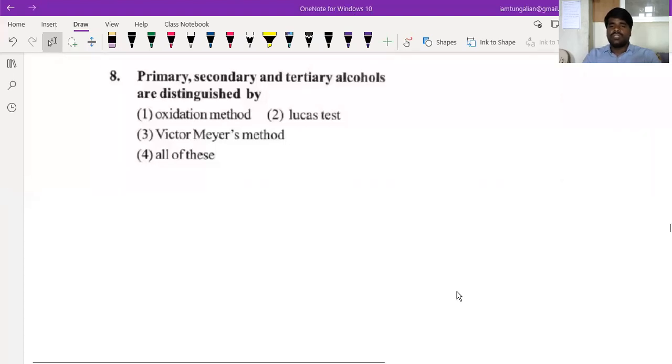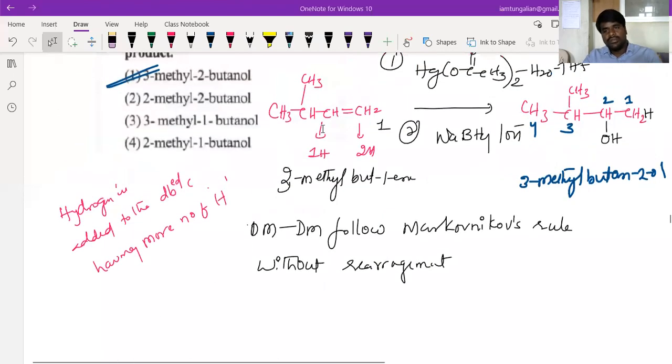Beta, is that clear? I opened the chat box. You can comment if you want anything. Is that understood, beta? Yeah.